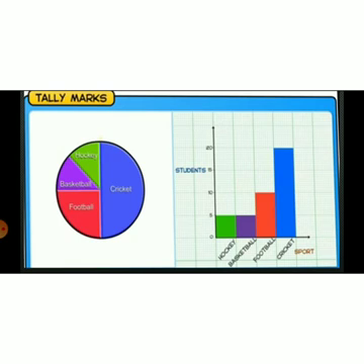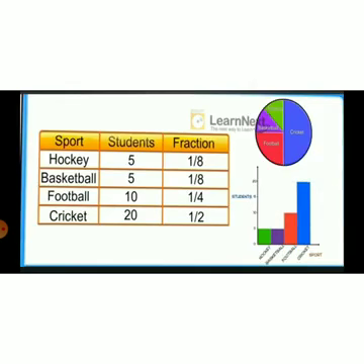In the circle chart these activities are mentioned. Then the second picture is called the bar chart. Both are the same, only the chart is different. Here I just mentioned the fractions only.